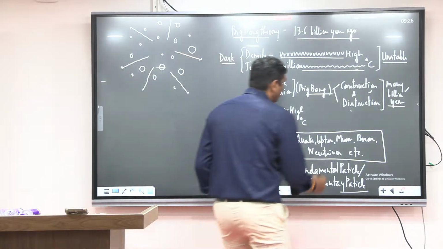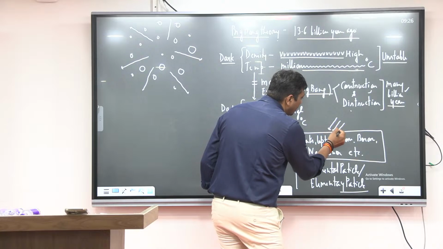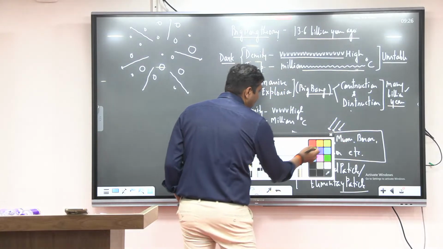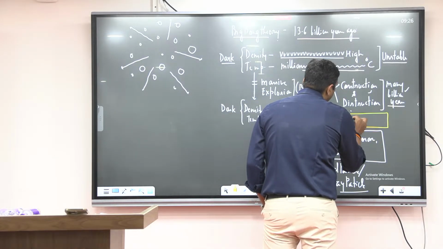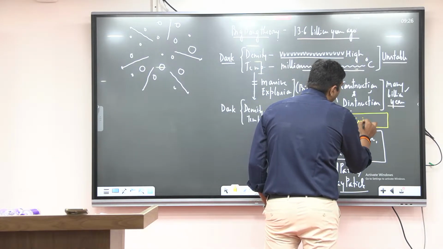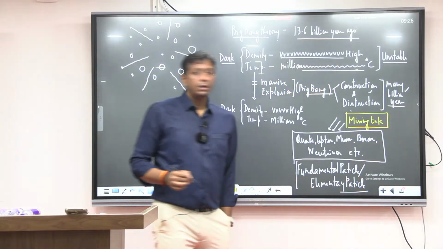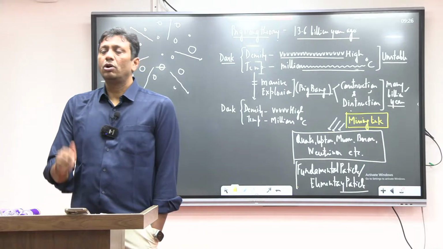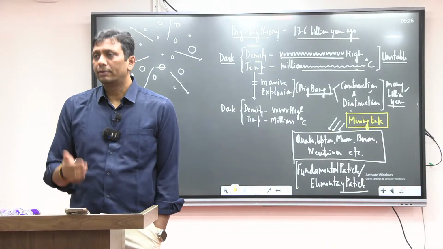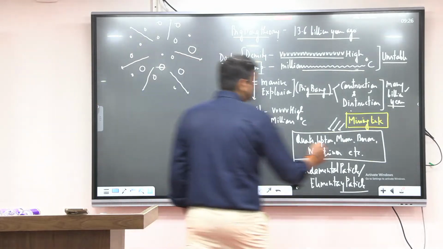Now you may ask a question, sir, how did they come? Here in this case, I'll tell you, those scientists call it a missing link. Missing link means proper, appropriate information is not available. Scientists could not connect it in a very accurate manner. Understood? So that is the reason it is best defined as a missing link.